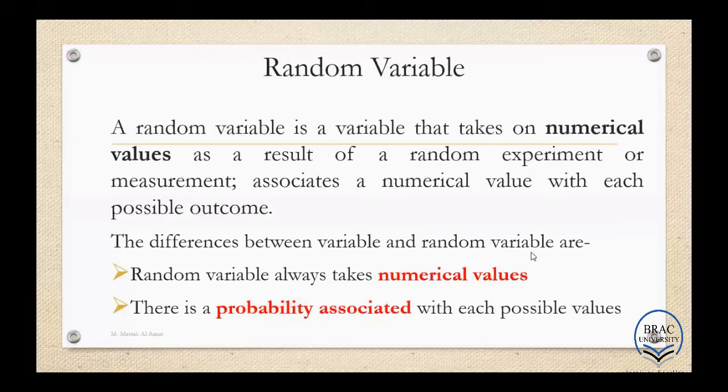And another one is, for random variable, all the possible values must be associated with a probability. For only variable, we don't have anything associated with the probability. So these two are the basic differences between variable and random variable.